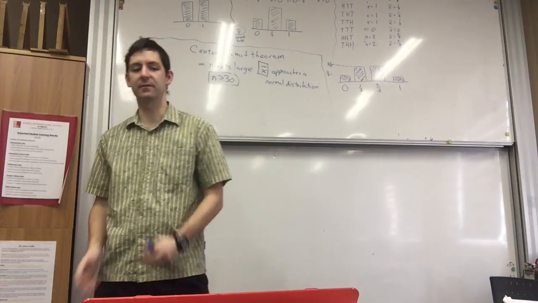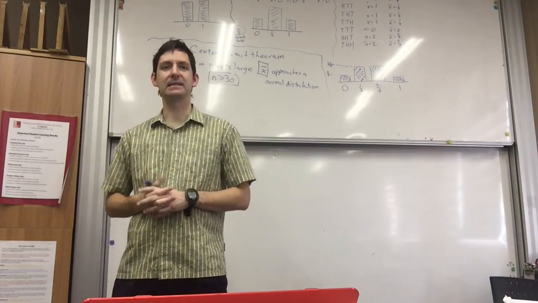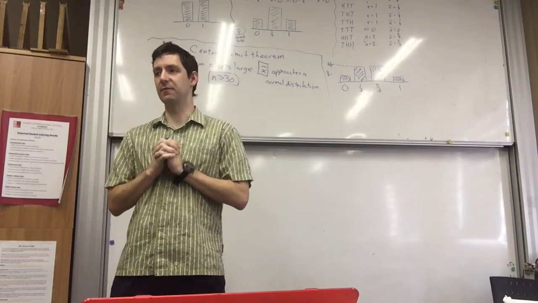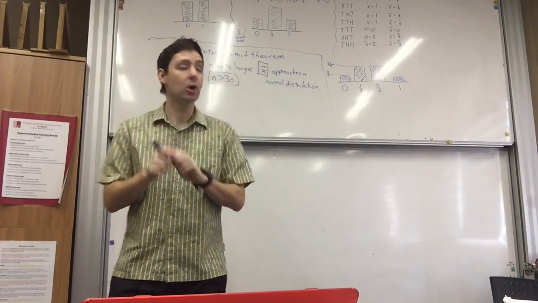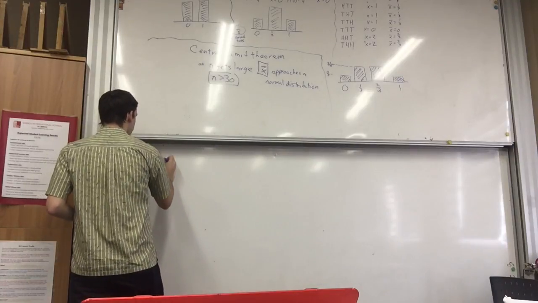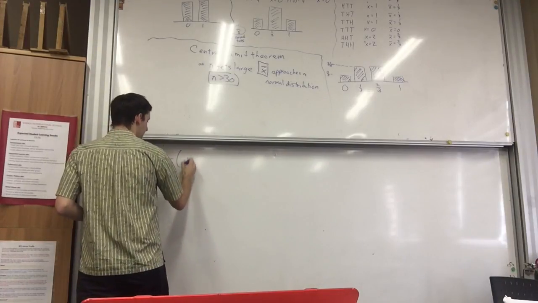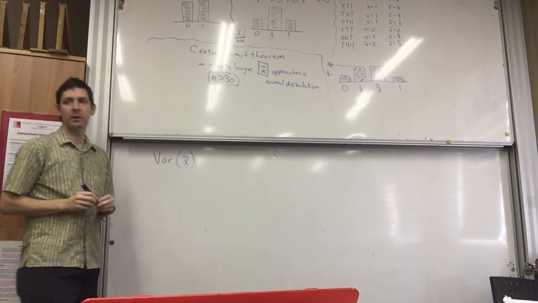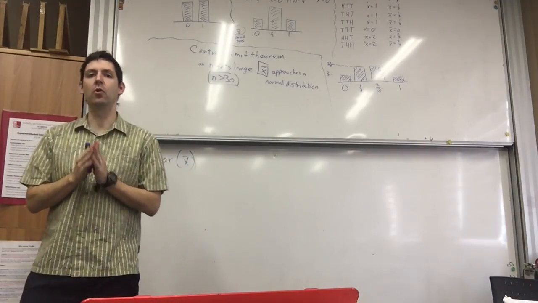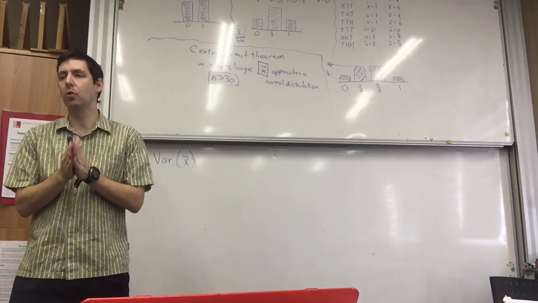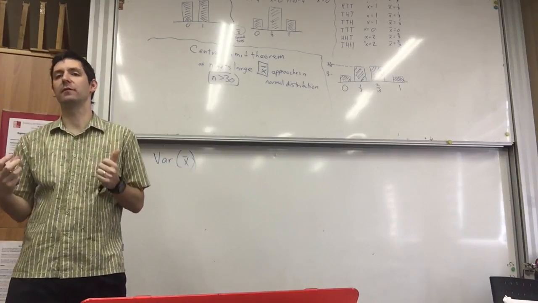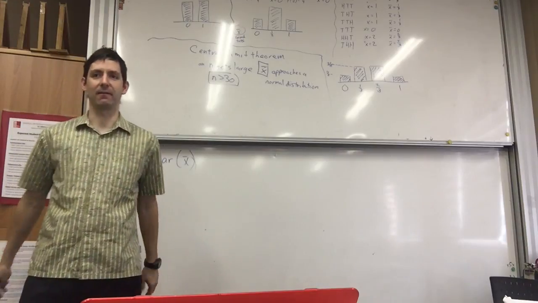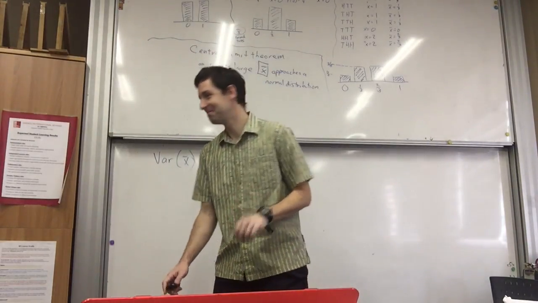What's going to happen to the variance? As I take more data, what do I expect to happen to the variance of the mean? We're talking about the variance of the sample mean, okay? Not of the data, but of the sample mean. As I get more and more n, more and more data, do I expect more variance or less variance? Go ahead, have at it.